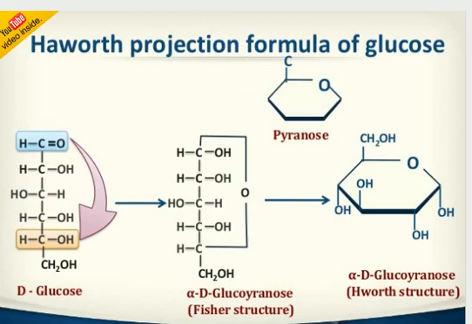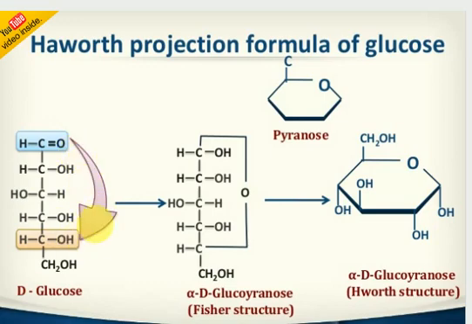Now look, here is the aldehyde functional group, and here are OH groups. Glucose contains 6 carbon atoms: 1, 2, 3, 4, 5, 6. I'm giving the numbering like this: 1, 2, 3, 4, 5. The 5th carbon atom and the 1st carbon atom undergo hemiacetal formation, and they will give this compound.